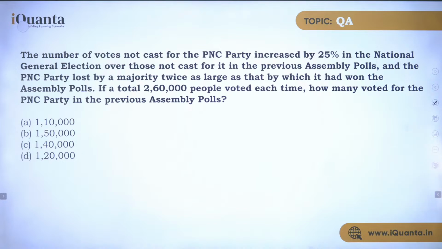The question states the number of votes not cast for the PNC party increased by 25% in the national general election over those not cast for it in the previous assembly polls. And the PNC party lost by a majority twice as large as that by which it had won the assembly polls.